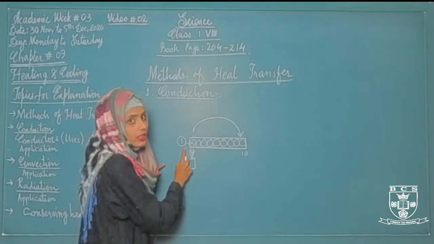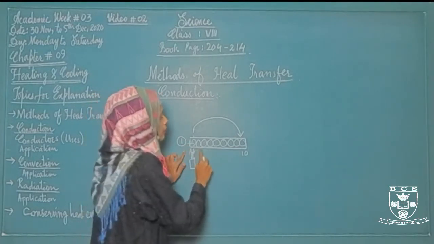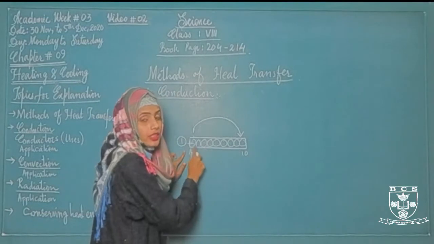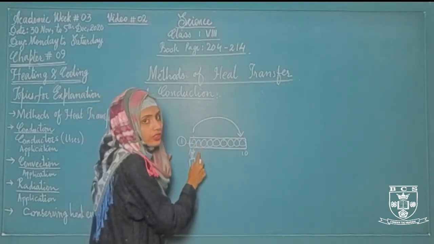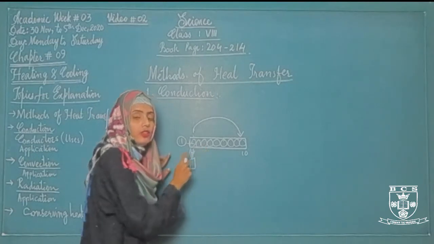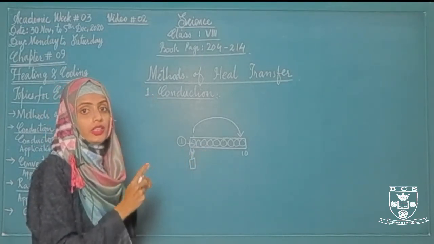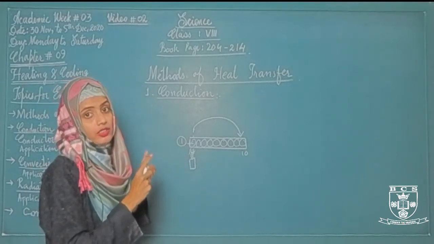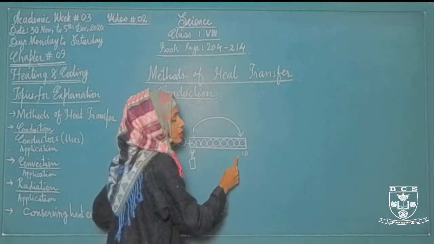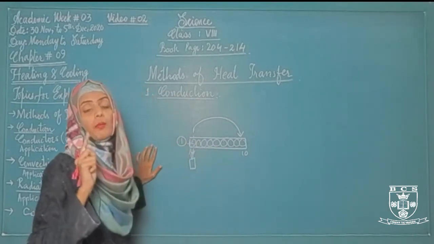So we can say that heat is transferring from the region of higher temperature. From the first particle, the temperature is higher. When the first particle gains energy, the temperature of the remaining particles will be lower than the first particle. So step by step, the first particle transfers the heat to the second particle, the second transfers to the third particle. In this way, the heat from the higher temperature region is transferring to the lower temperature region until the temperature of each and every particle becomes the same.